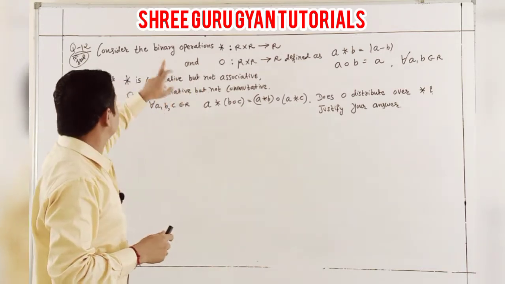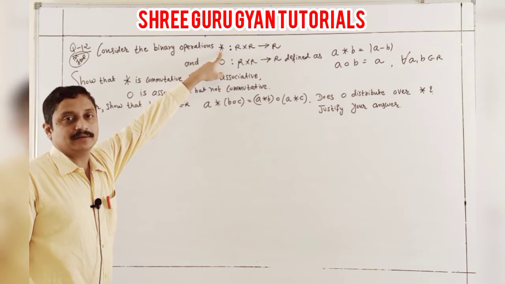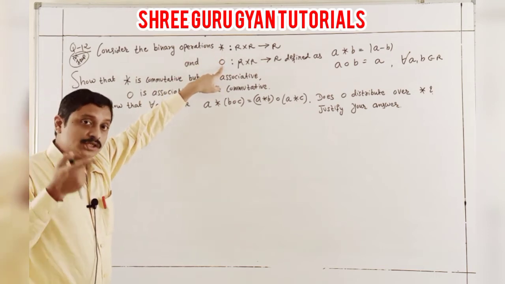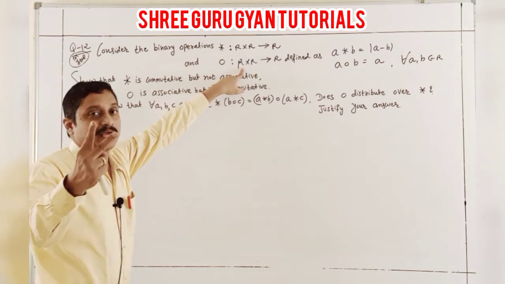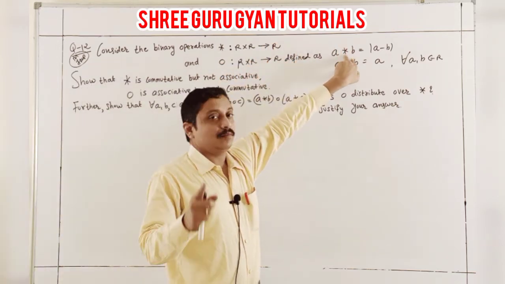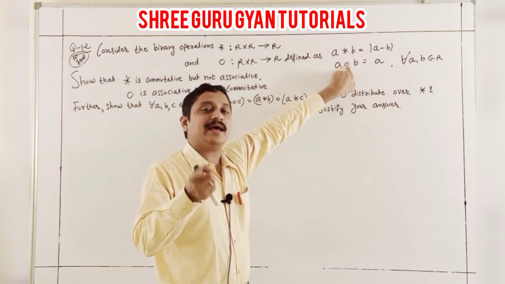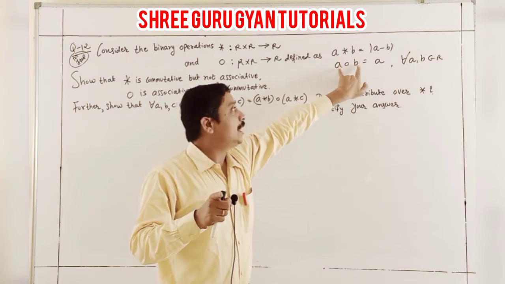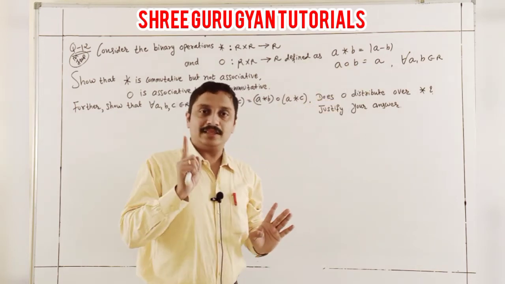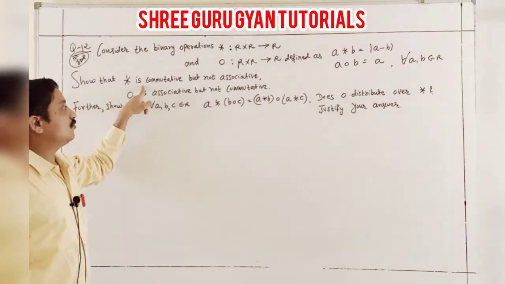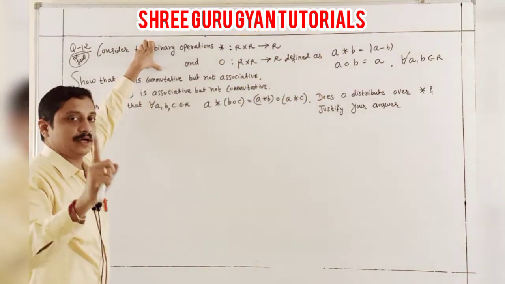First, consider the binary operation R cross R tends to R. And this O is also one of the binary operations R cross R to R. It means 2 binary operations are given. A binary B is modulus A minus B, and A O B is defined as A, for every A, B belongs to R. Then first we show that the first binary operation is commutative but not associative.